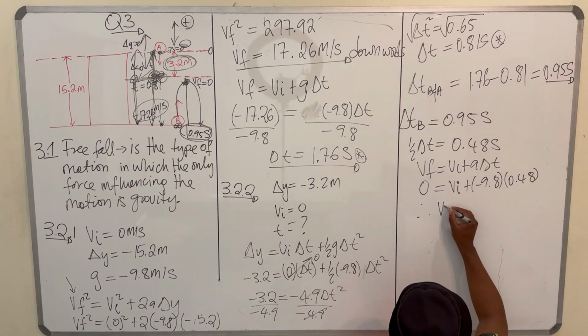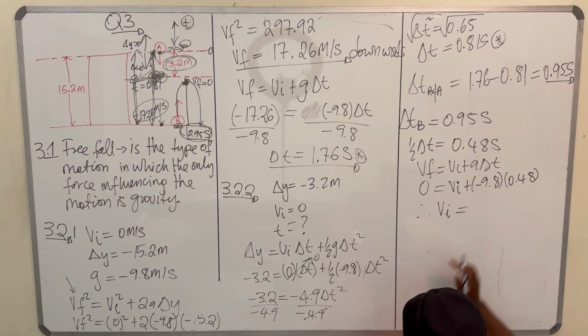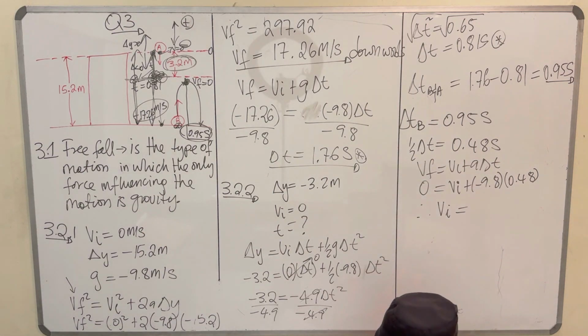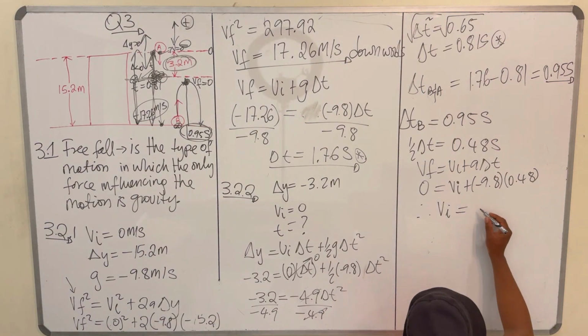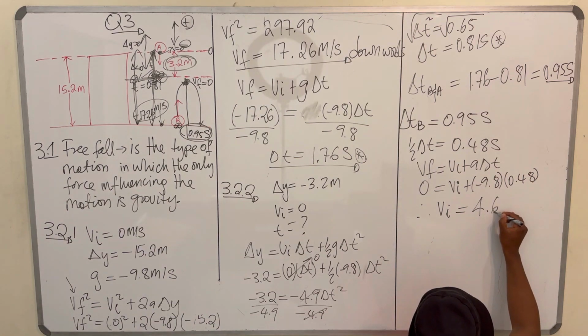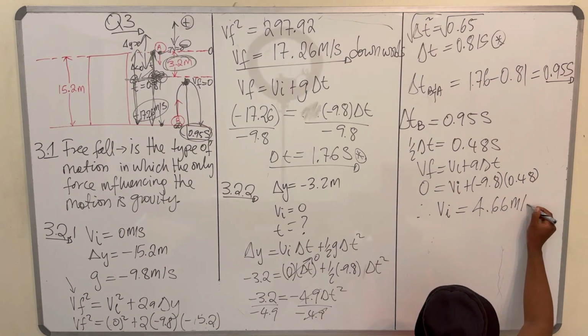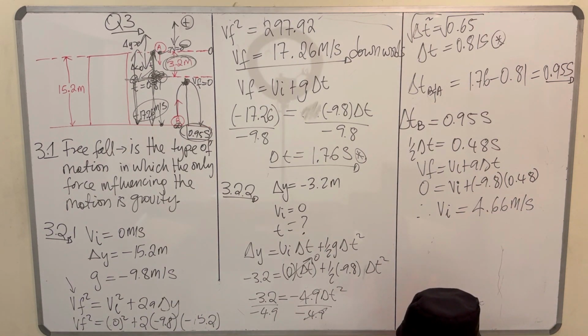Therefore, you transpose this to the other side, and you get 0.48 times 9.8. You get that your initial velocity was 4.66 meters per second.